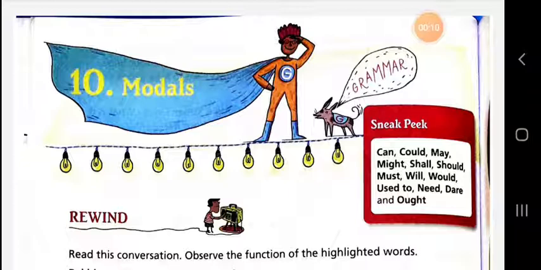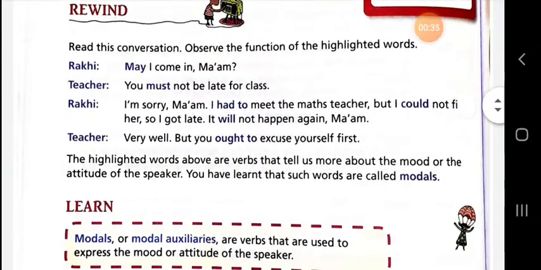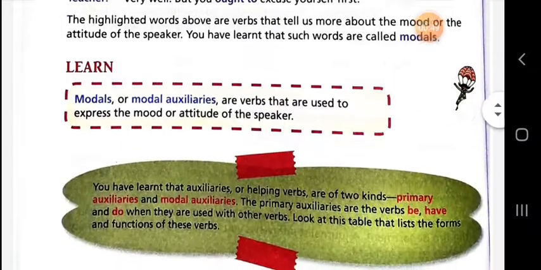Dear students, today I have taken the topic Modals, chapter number 10, and in this video we will talk about modals. Modals are can, could, may, might, would, should, shall, will, used to, need, dare, and ought. Modals are also called modal auxiliary verbs. They are verbs that are used to express the mood or attitude of the speaker.